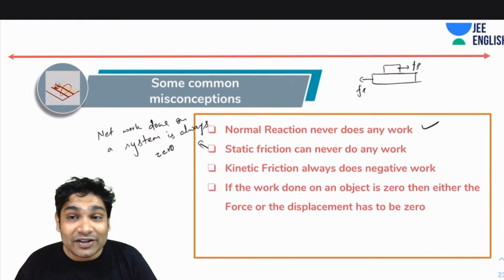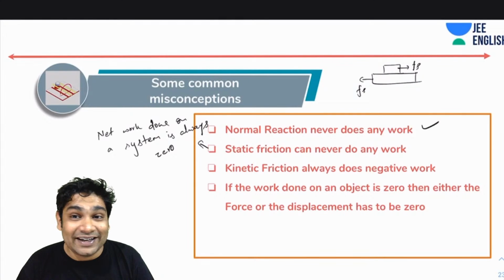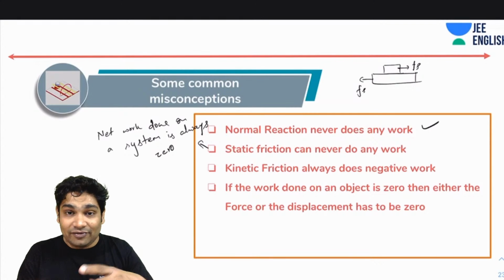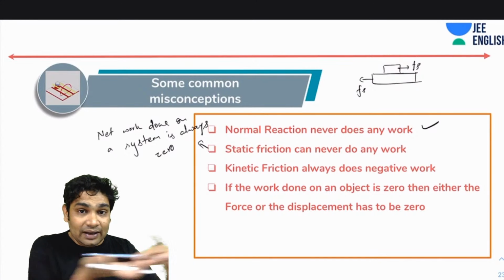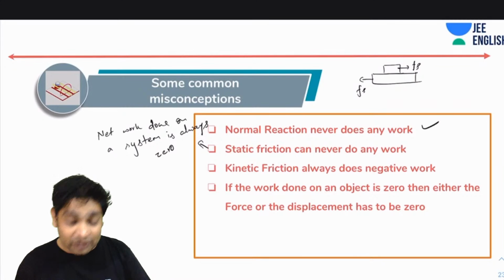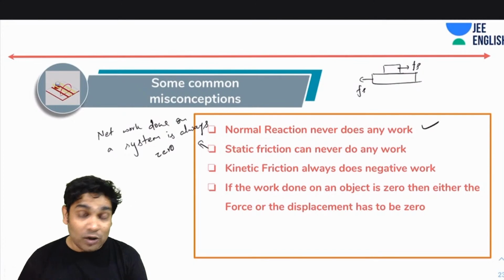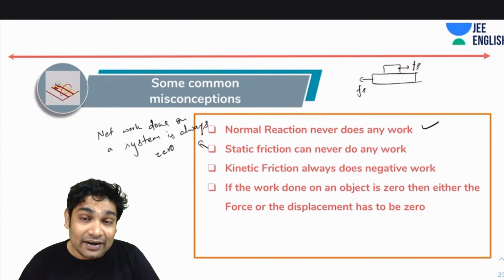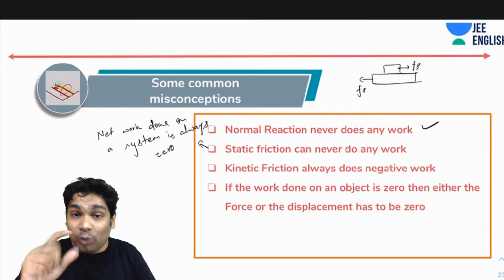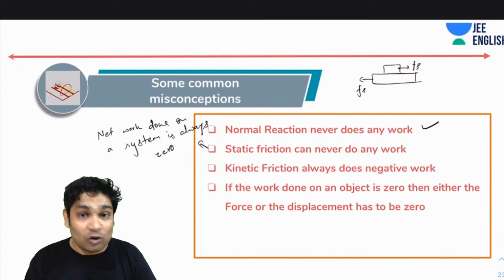Next, kinetic friction. A lot of people think that kinetic friction always does negative work, which is also not true. In a similar case, if I move my hand very fast, wherein my hand is slipping, even then my phone may start sliding forward. In that case, kinetic friction is doing positive work on the phone. However, for the two bodies applying the force of friction on each other, the net work done by static friction is always zero.